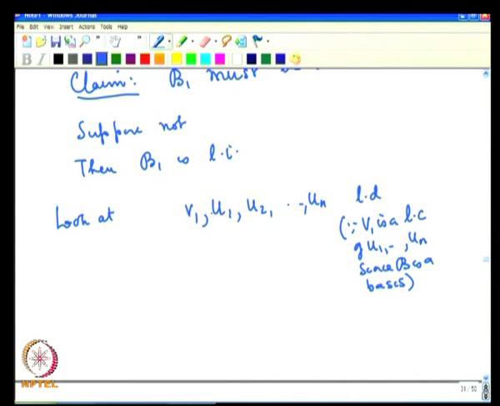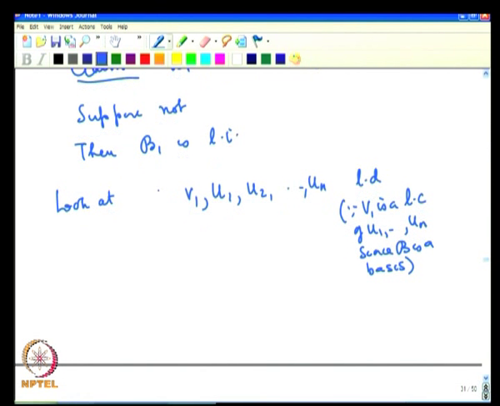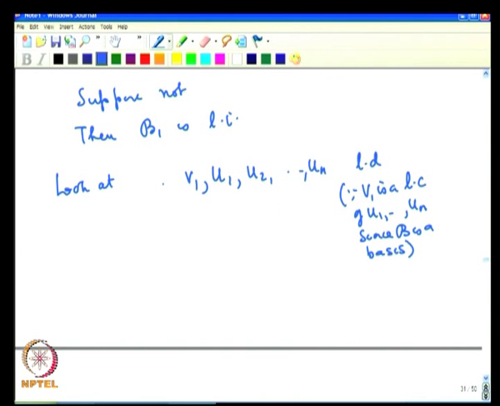Now, we have seen last time that if we have a linearly dependent set, you can knock off redundant information by scanning from the left and get a subset which still spans the same space. Now, when we scan V1, u1, u2, ..., un from the left, first we will be looking at V1. We cannot knock off V1 because V1 alone is linearly independent, being a part of a linearly independent set B1. So, we can't knock out V1.